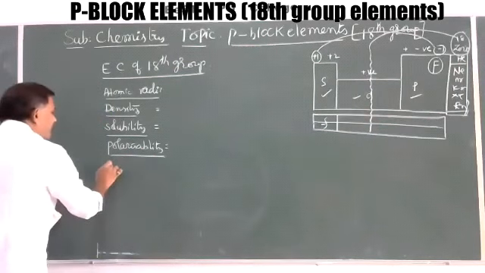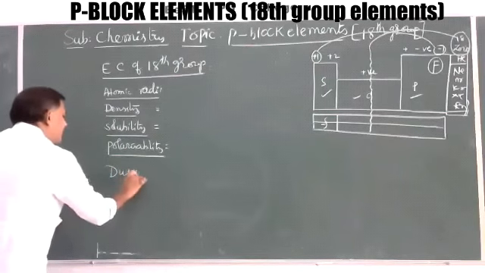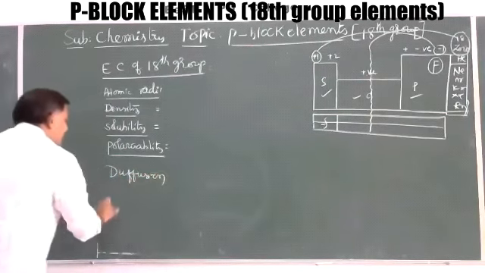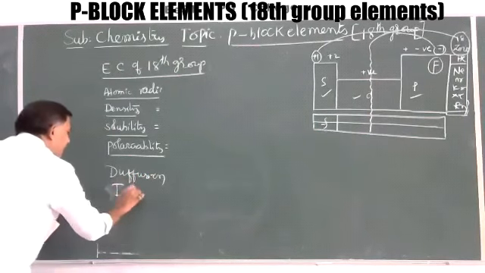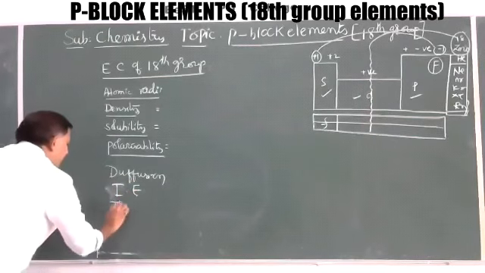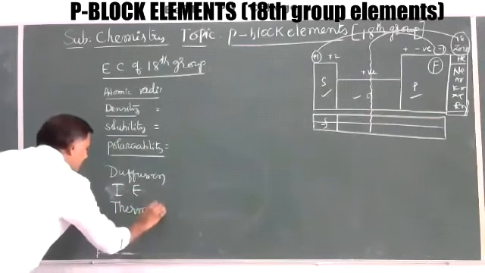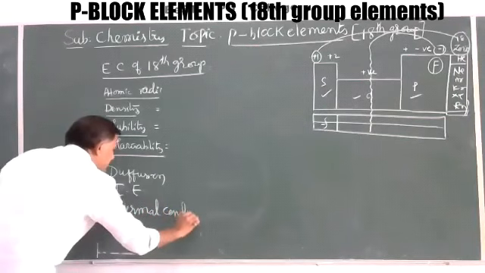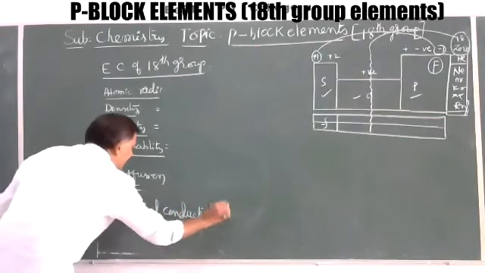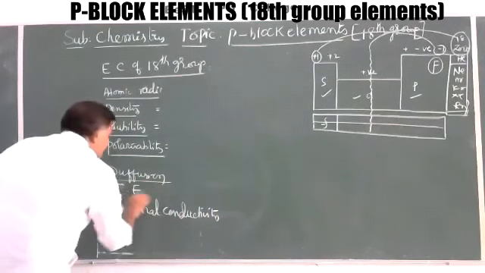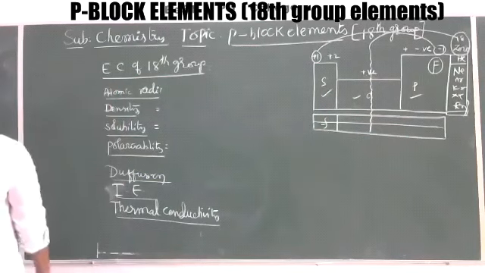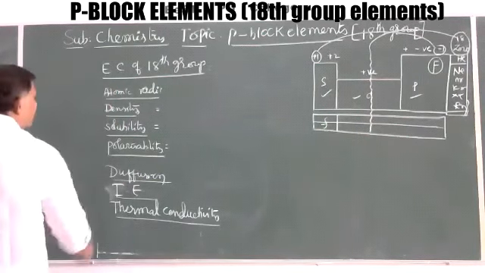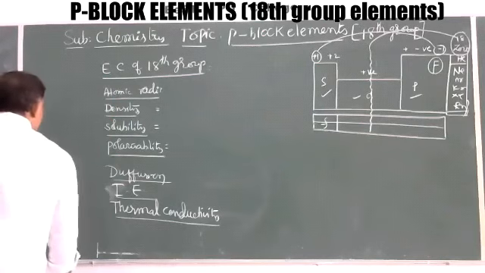Now here diffusion, here ionization energy, thermal conductivity. These are some important properties. So ionization energy, thermal conductivity and diffusion, these are some important points. Atomic radii, density, solubility, polarizability.